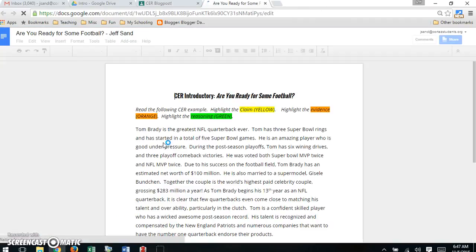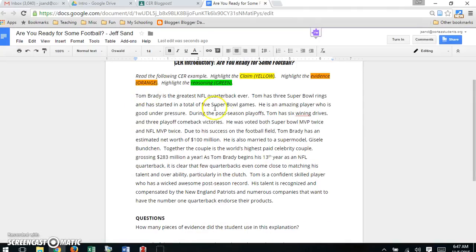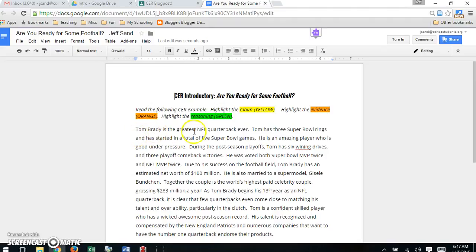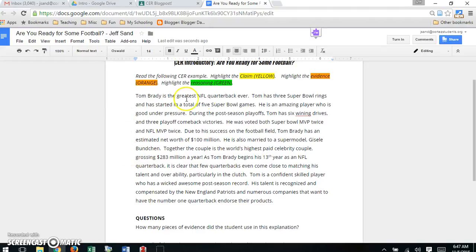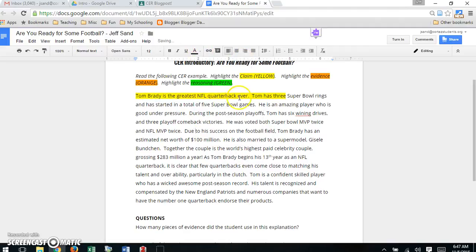So this one is basically arguing, you're going to read this little paragraph that argues that Tom Brady is the best quarterback in NFL history. Okay? And what I want you to do is read through it. I want you to identify the claim and highlight it in yellow. I'm just going to highlight a little bit. This does not mean that I think this is the claim. I'm just demonstrating. You'll click up here, click highlight, and go yellow. Let's say that's the claim.